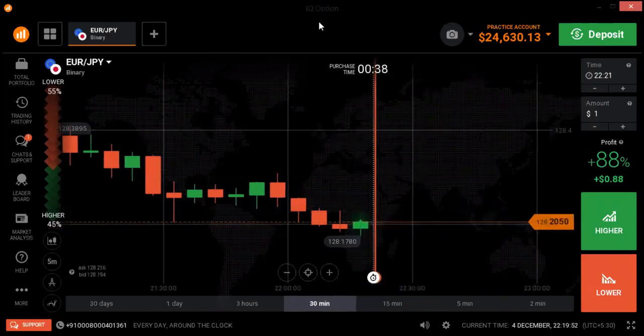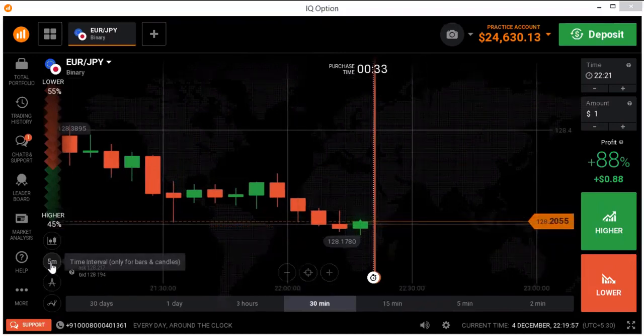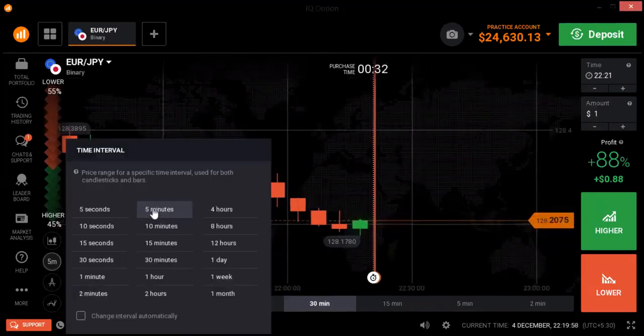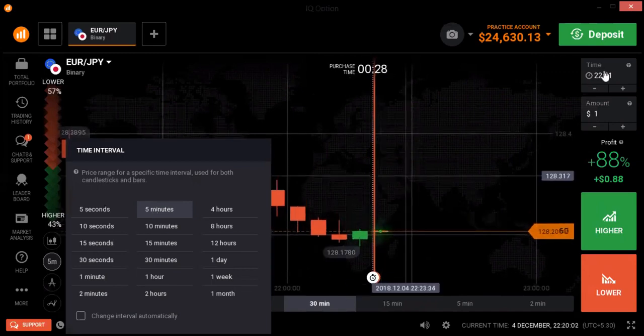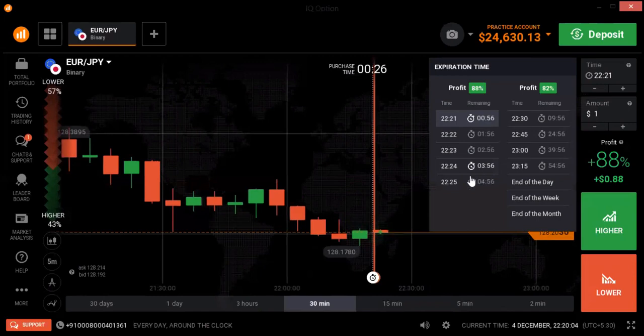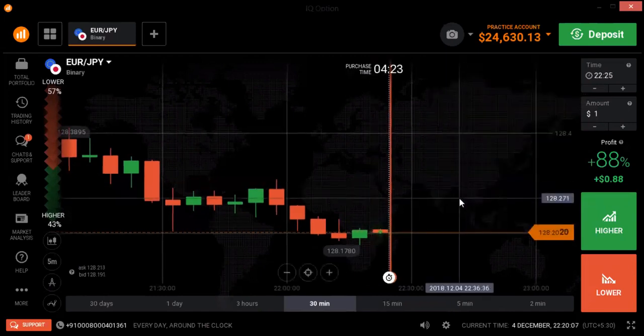Open the time frame. Yes, this is the 5-minute chart. Expiry time is at the bottom. You click 25. When do we have to take the trade? You can place it now.